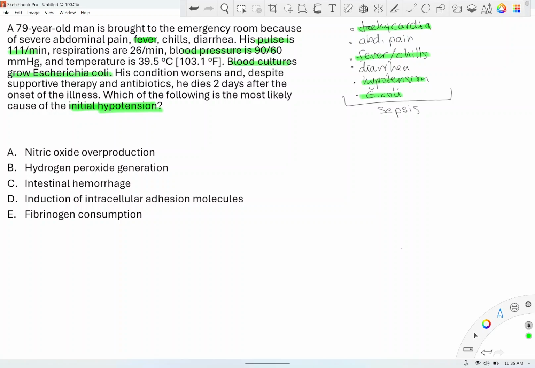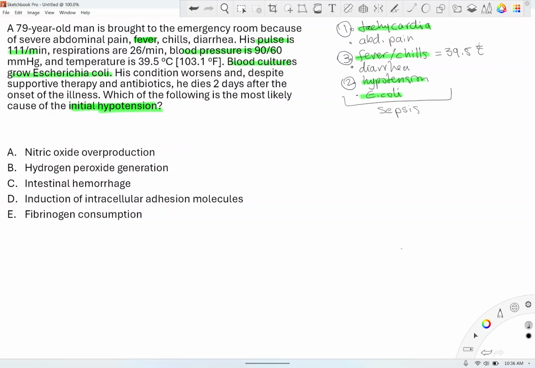Number three, fever. In this case, they tell you the temperature is 39.5 Celsius. So tachycardia, hypotension, and elevated temperature, or fever, automatically I'm thinking of sepsis. Now I'm not sure, I'm thinking. To confirm that, I will do a blood culture. If blood culture comes positive, then it's 100% sepsis. In this case, it is 100% sepsis because blood culture confirms that.